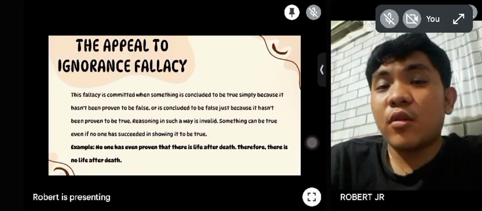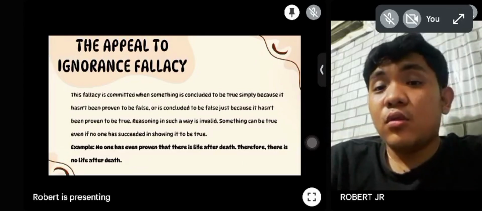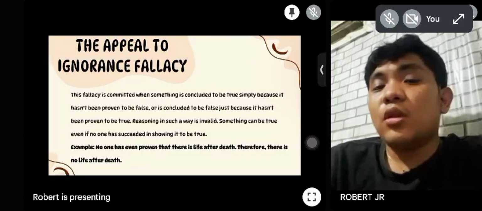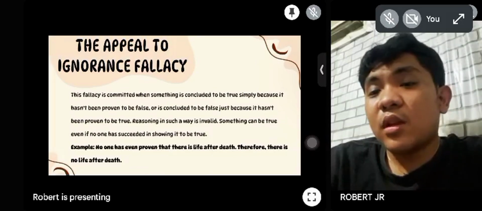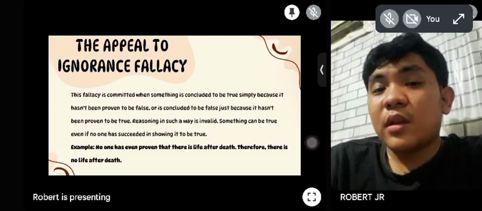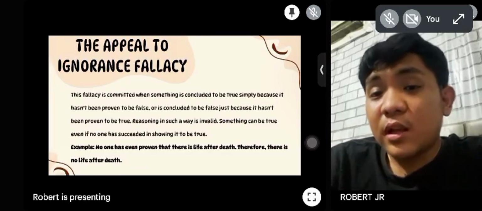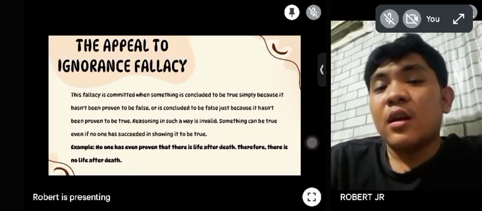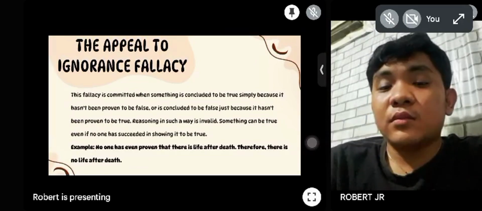It just points out that we don't know for sure. Lack of evidence isn't the same as evidence against. So the bottom line is that just because something has not been proven doesn't automatically make the opposite true. Not knowing isn't the same as disproving.